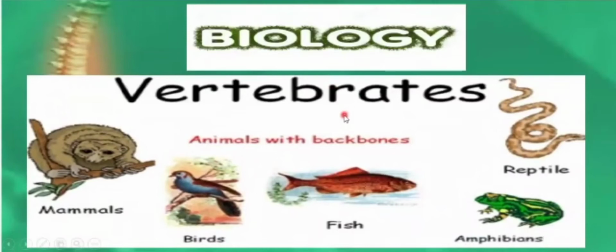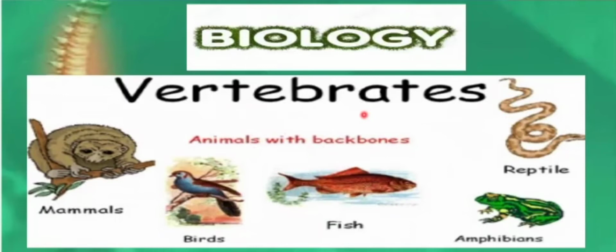Vertebrates. We know that animals that have backbones are known as the vertebrates. We have different examples of vertebrates, like humans, mammals, birds, fishes, amphibians, and reptiles. These are all examples of the vertebrates, and in this video, we are going to discuss the characteristics